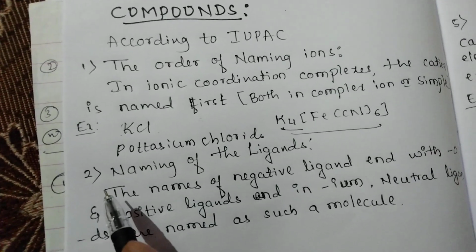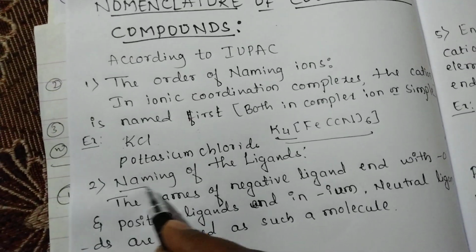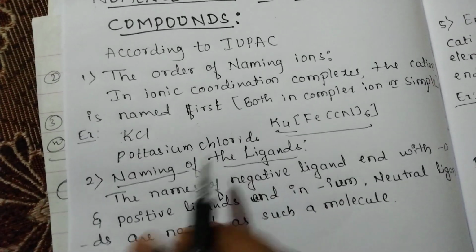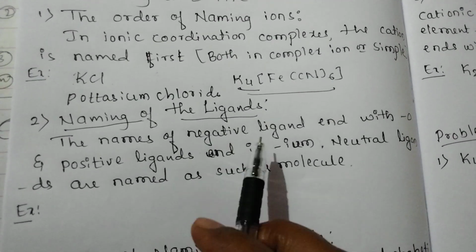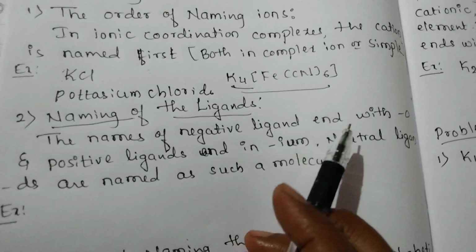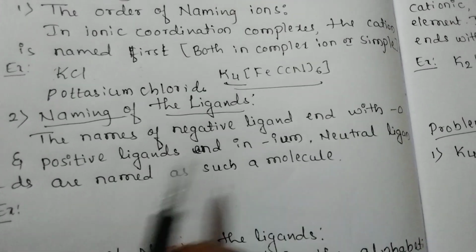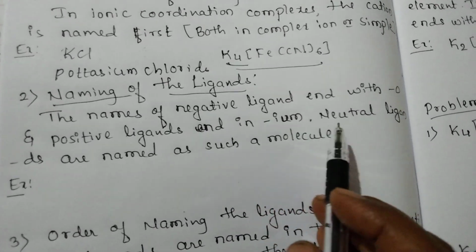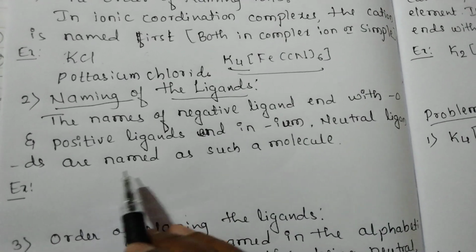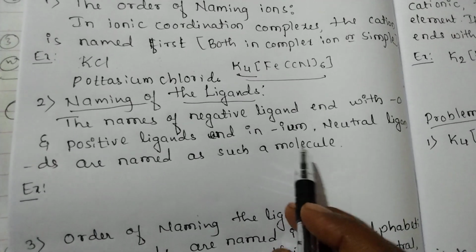Okay, the second rule is naming of the ligands. The names of negative ligands end with the suffix O, positive ligands end with the suffix IUM, and the neutral ligands are named as such, by the molecule name.